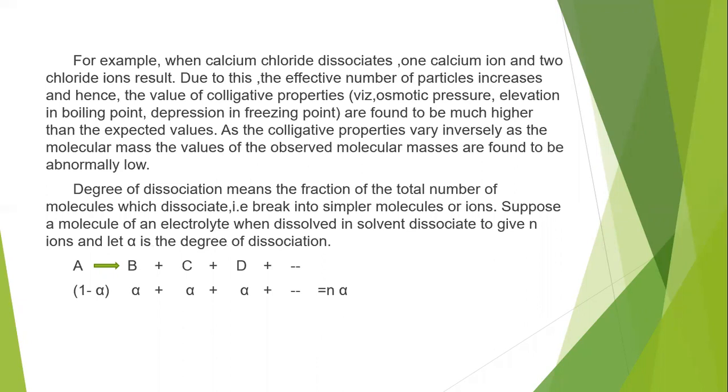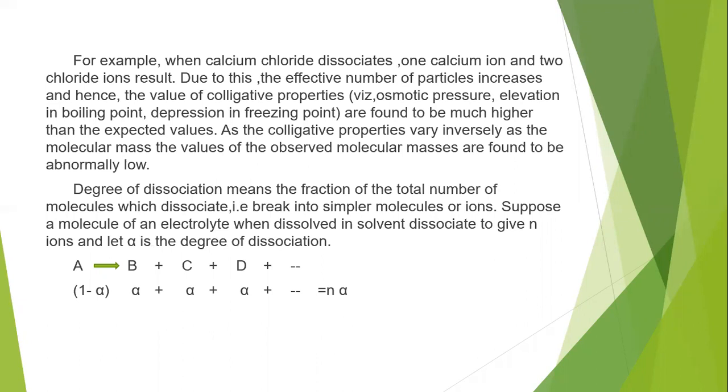With the 1/2 factor, how can we find out the molecular masses? That is for a dissociated molecule, which we also have to see now. For example, when calcium chloride dissociates, 1 calcium ion and 2 chloride ions result. So calcium chloride, that is CaCl2, if it undergoes dissociation, we can expect 1 calcium ion, that is Ca2+, and 2 chloride ions, that is 2 Cl-.